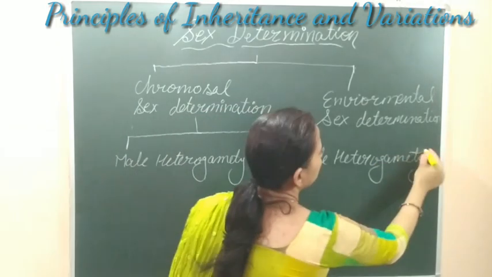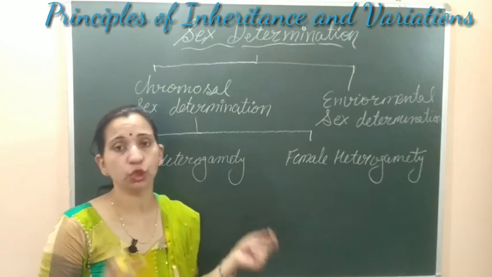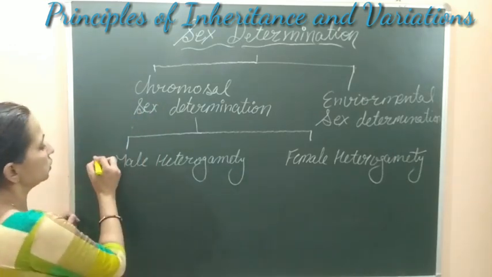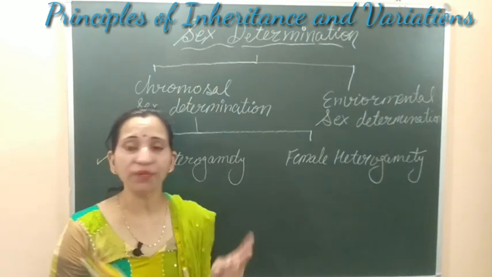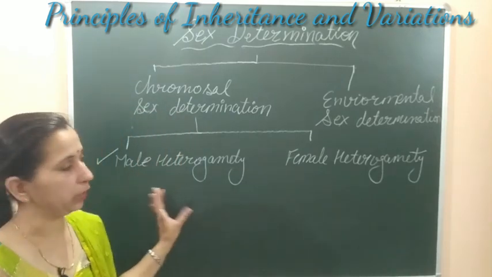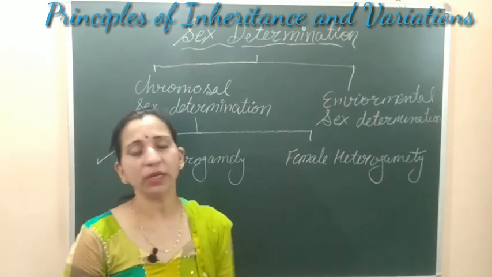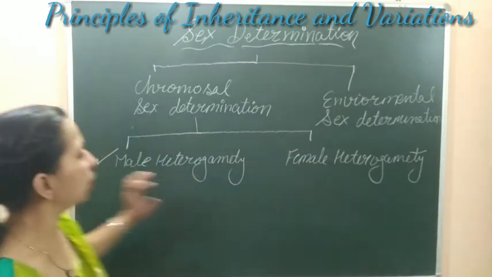As the name indicates, male heterogamety. Hetero means different. In this type of condition, the male produces two different types of gametes, so that's why it is known as male heterogamety. And in the other condition, the female forms two different types of gametes, that's why we call it female heterogamety.